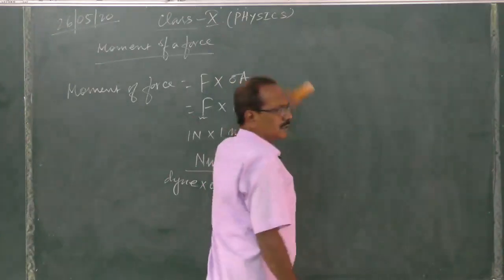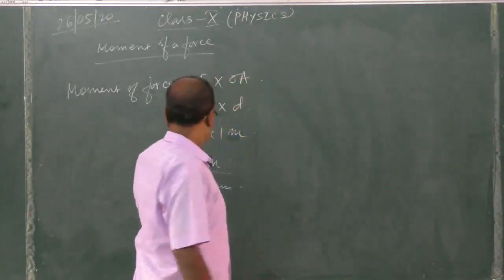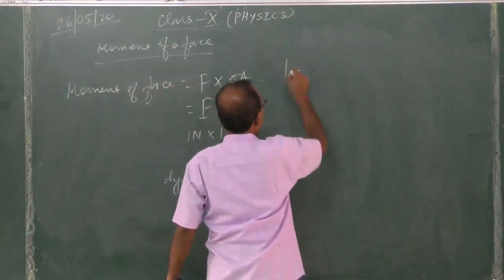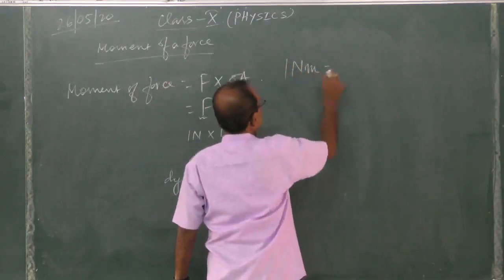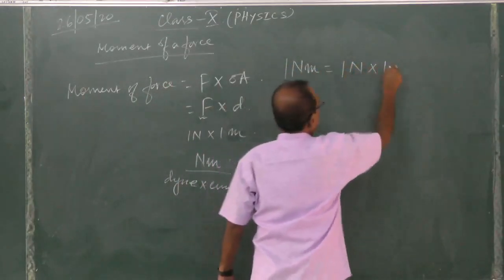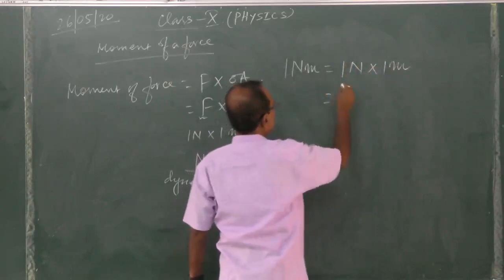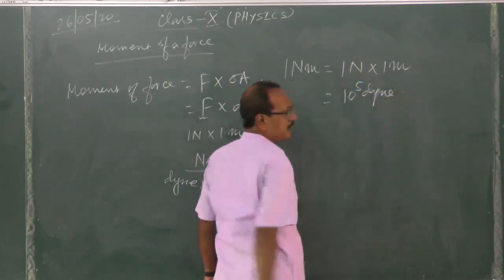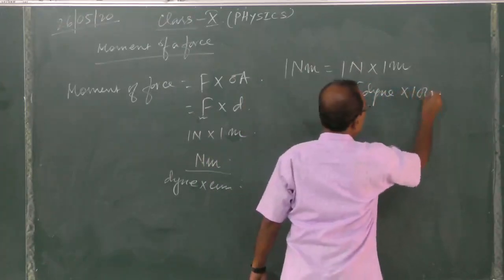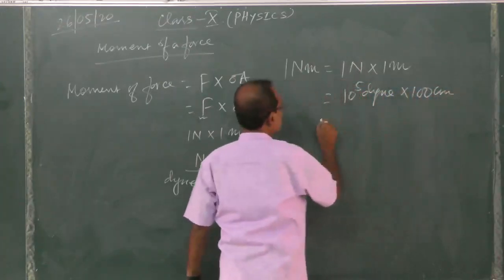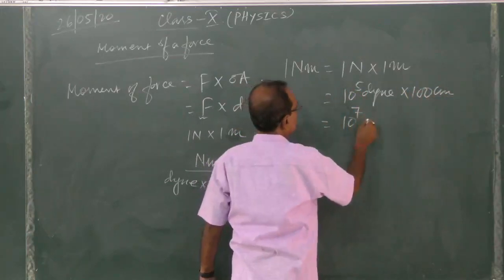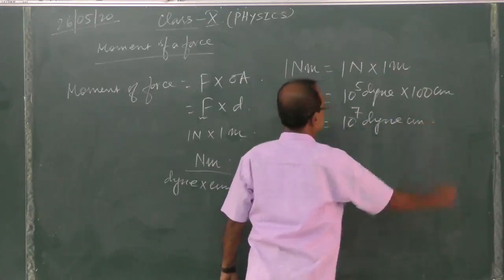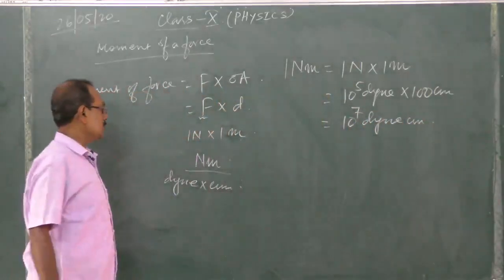Now, what is the relation between Newton meter and dyne centimeter? Say 1 Newton meter, so 1 Newton into 1 meter. We know 1 Newton equals 10 to the power 5 dyne, and 1 meter is 100 centimeter, so that is equal to 10 to the power 7 dyne centimeter.